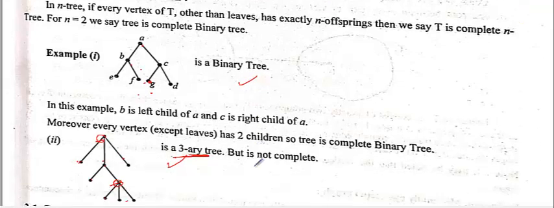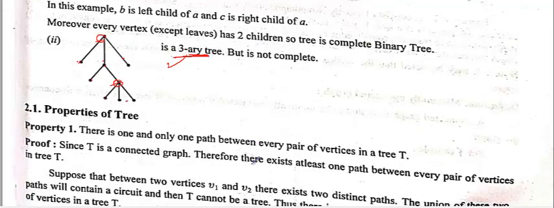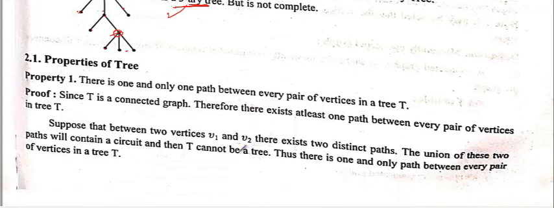Now next, see. Now we are going to discuss the properties of the tree. We have 5 properties of the tree, and we will discuss them one by one. These are remarks, also very useful properties. We are not going to discuss their proof, but the properties are important. The first property: there is one and only one path between every pair of vertices in a tree.